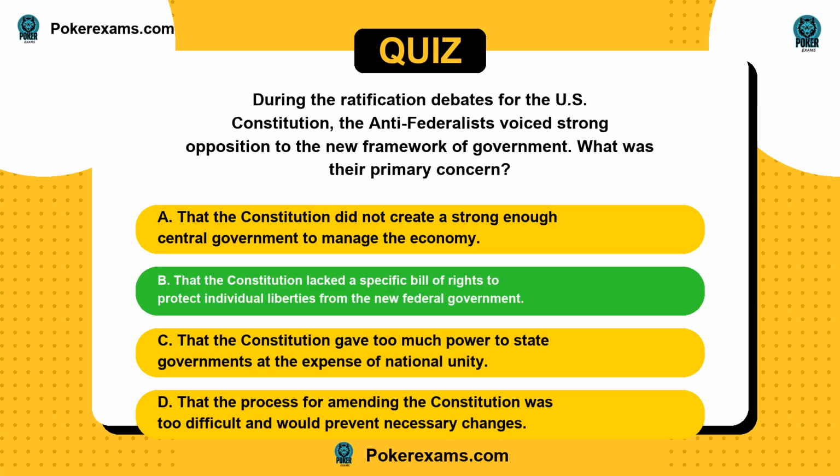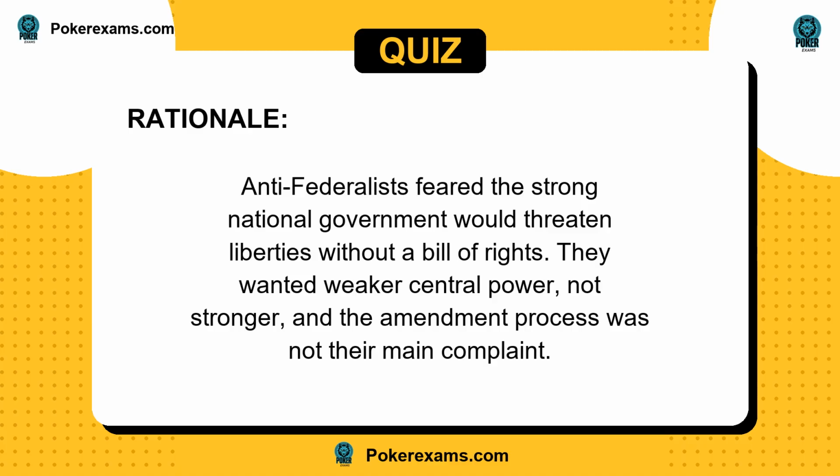The answer is B. Anti-Federalists feared the strong national government would threaten liberties without a Bill of Rights. They wanted weaker central power, not stronger, and the amendment process was not their main complaint.